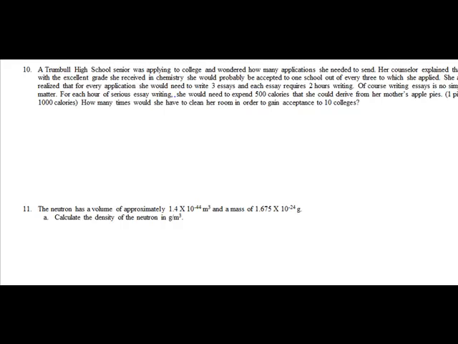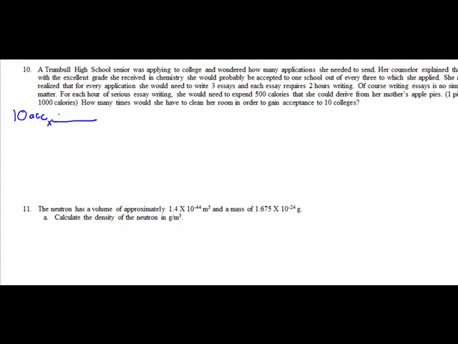For each hour of serious essay writing, she would need to expend 500 calories that she could derive from her mother's apple pies. Right? 1 pie is 1,000 calories. How many times would she have to clean her room in order to gain acceptance to 10 colleges? All right, so what is the variable here? The 10 colleges that she wants to get accepted at. So I'll write 10 AC, 10 acceptances.